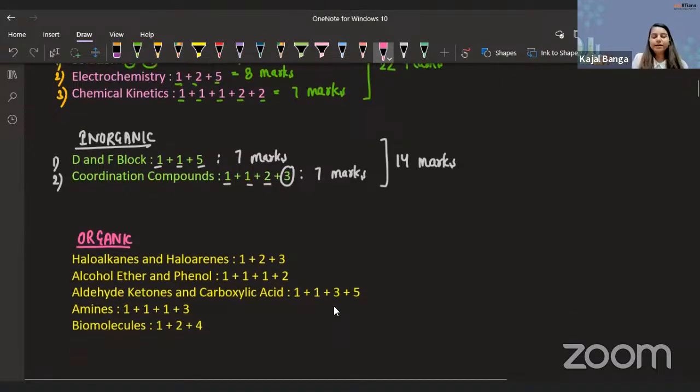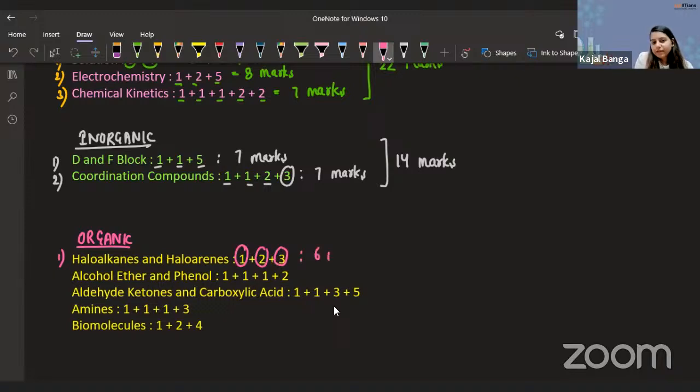Okay, fine. So guys, I already told you the major chunk of our syllabus is in this part. Just assume, because we have a total of 10 chapters and 50% of the chapters are under organic, making a total of 5 chapters. The other 5 are physical and inorganic combined. And these are the 5 chapters that we have. Haloalkanes and haloarenes. If you look at the distribution of marks, we have a 1 mark question, a 2 mark question, and a 3 mark question. Perfect. Making a total of 6 marks for this particular chapter.